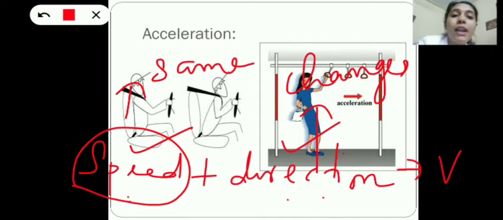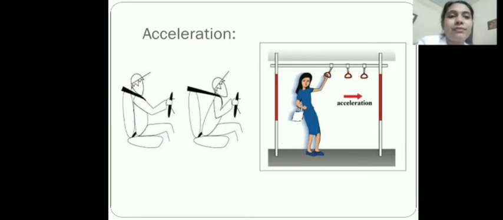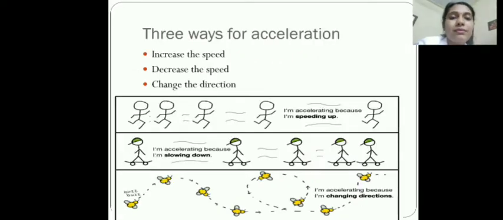So there are three ways to change the velocity of an object. So what are the three ways? Yes, increase the speed, decrease the speed, also change the direction. Okay, so these are the three ways for acceleration. And when you look at the figure, it will be more clear to you.